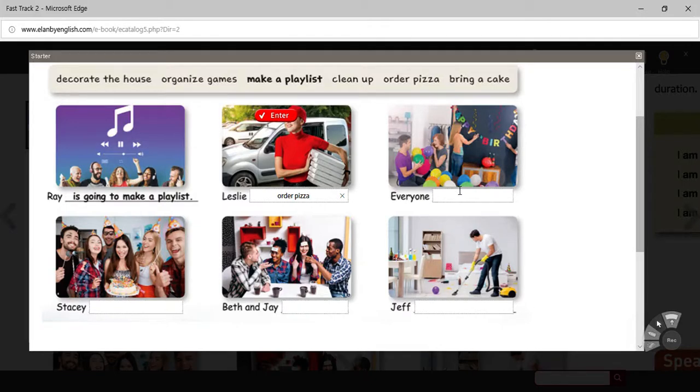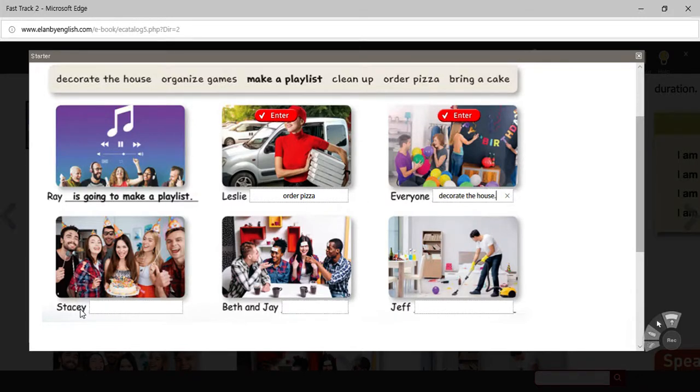Coming next to this one, everyone. The verb that they're doing here, they're blowing up balloons, setting up balloons. They're putting up a banner. Okay, the action is decorate the house. So decorate. So we're just matching the verbs.